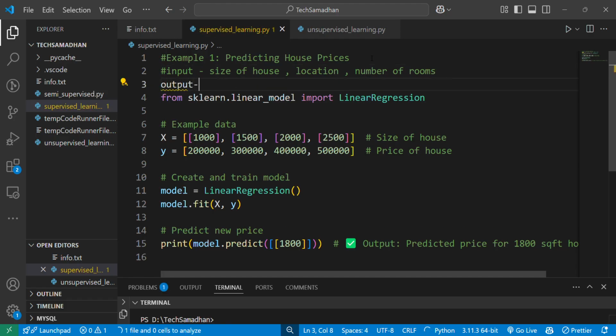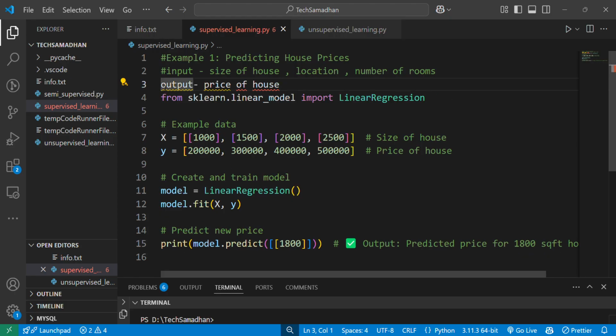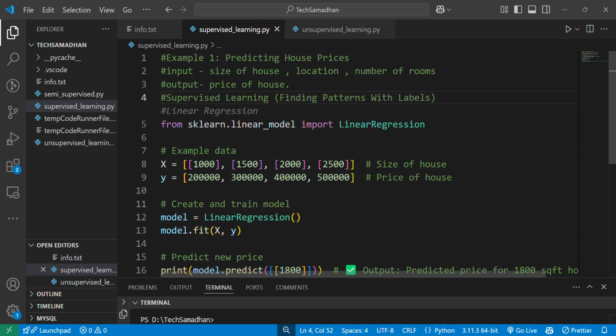And output is also provided beforehand in supervised learning. So our output is the price of the house, which we provided. That's why it's labeled data. So in supervised learning we will find patterns with labeled data.